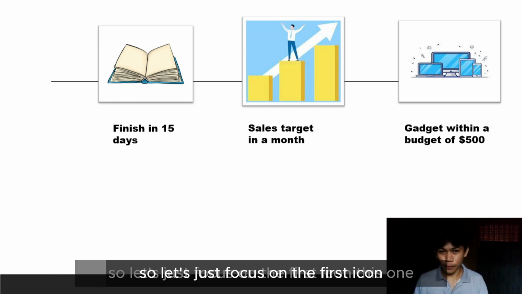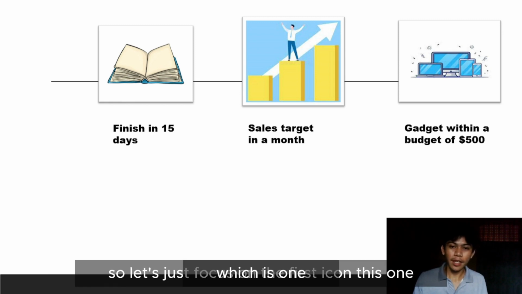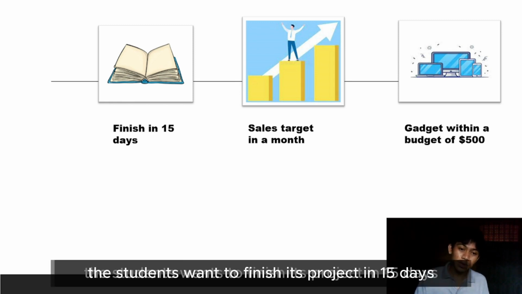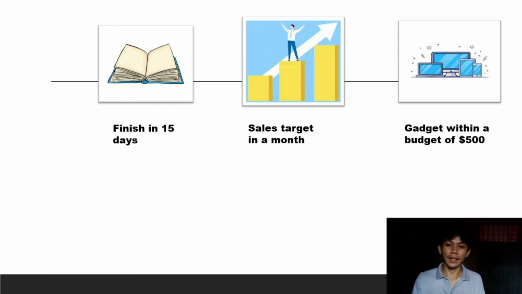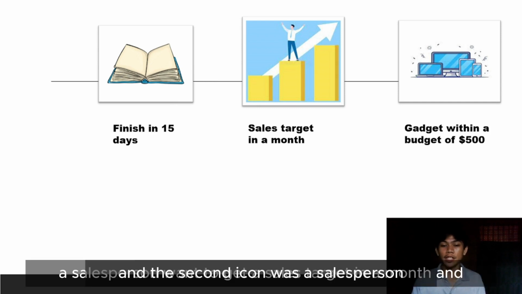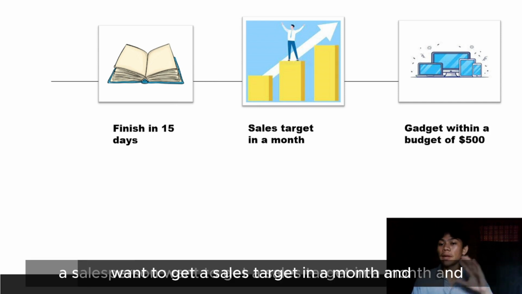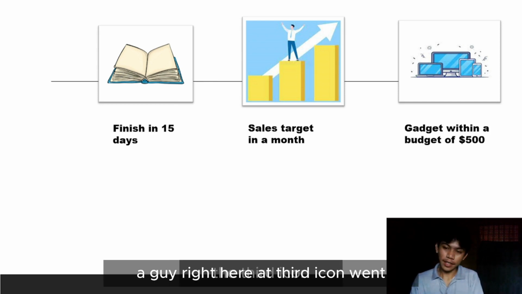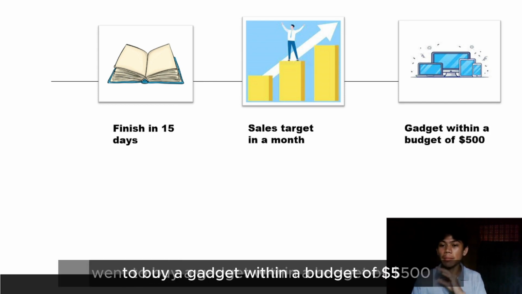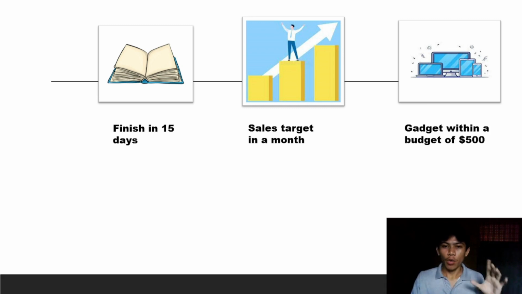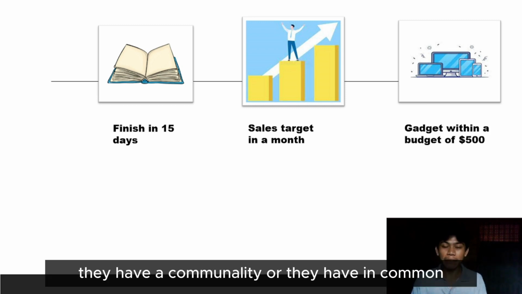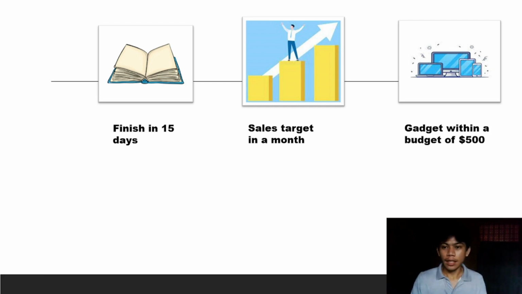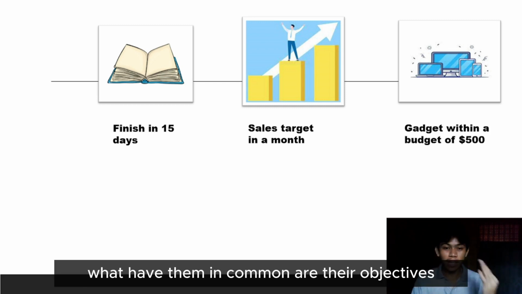So let's focus on the first icon. On the first icon, the student wants to finish his project in 15 days. The second icon is a salesperson who wants to reach a sales target in a month. And a guy at the third icon wants to buy a gadget within a budget of $500. As you can see, they have something in common: their objectives.